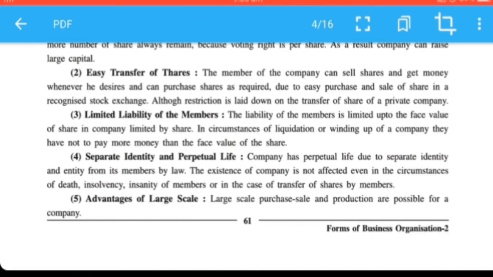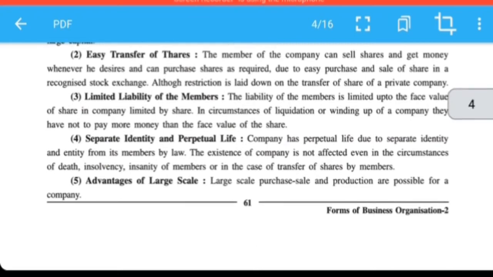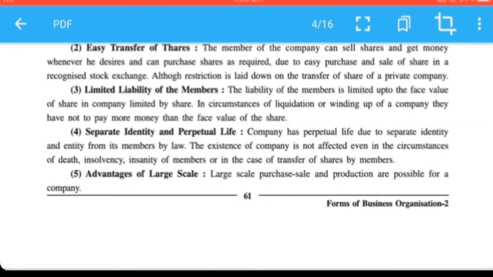Separate identity and perpetual life. The company has a perpetual life, meaning continuous life. It is not affected by the death of a person, insolvency of a person, or insanity of a member, meaning mentally unsound. These things do not affect it. Even though anybody dies, the company will work accordingly.